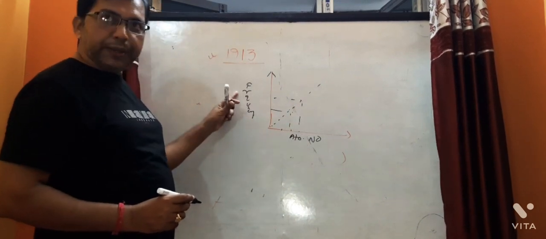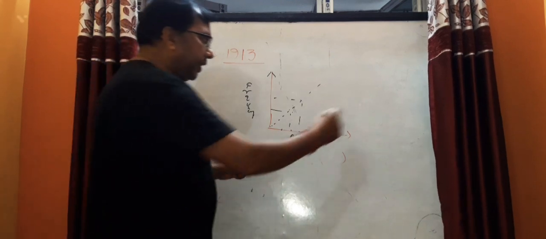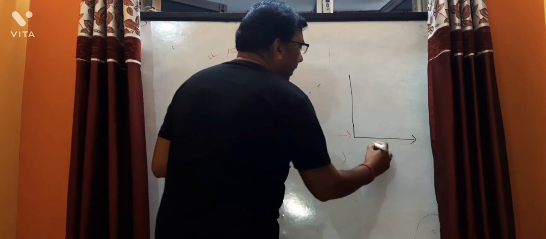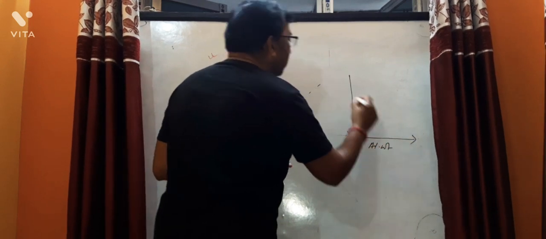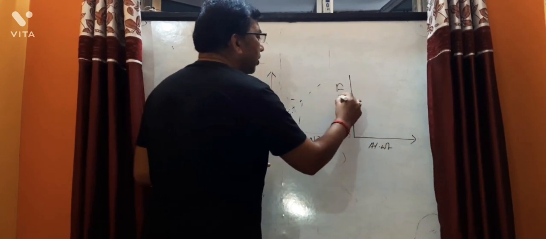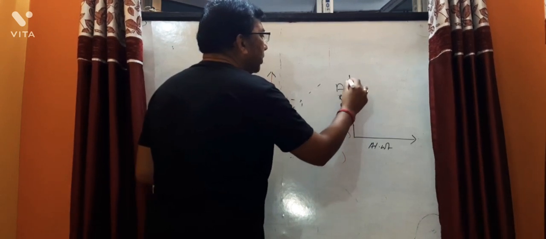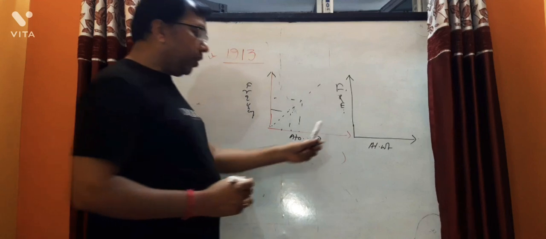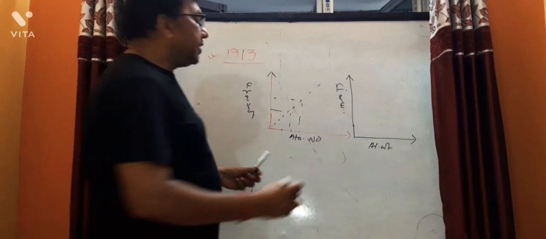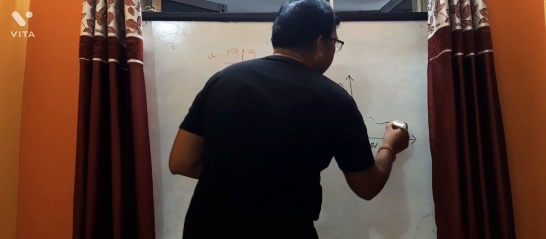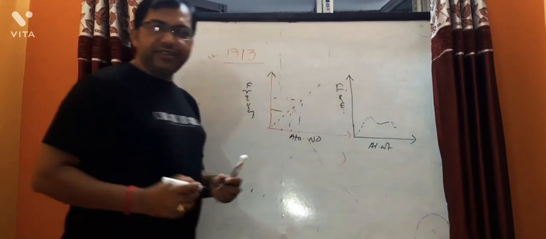And for another graph, this is atomic weight and this is frequency. What you observe here is that it is not a straight line. In this way, the graph is plotted.